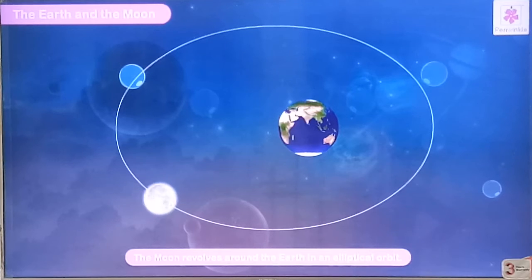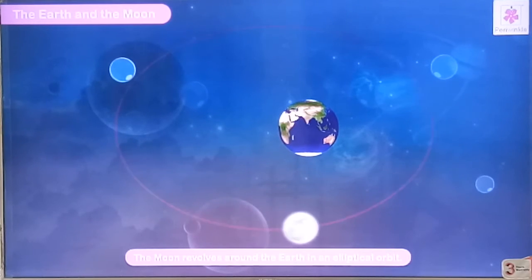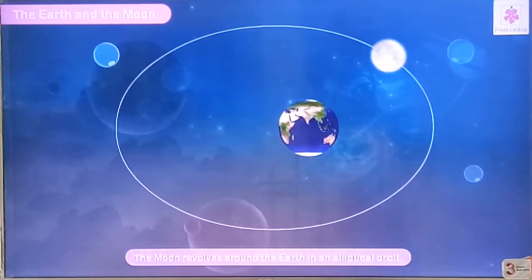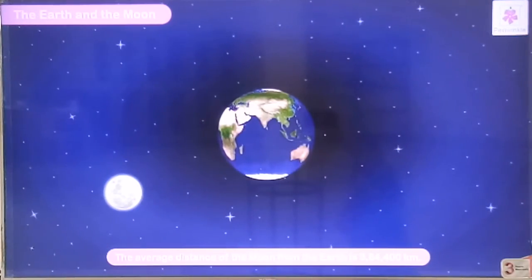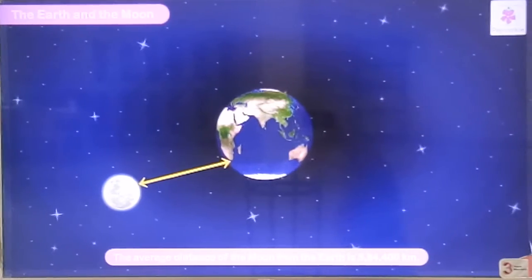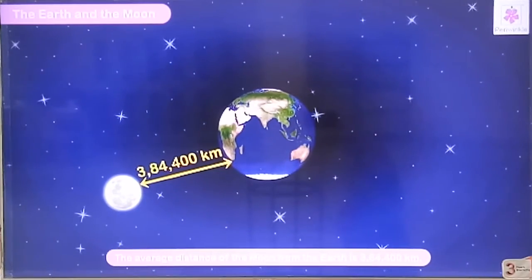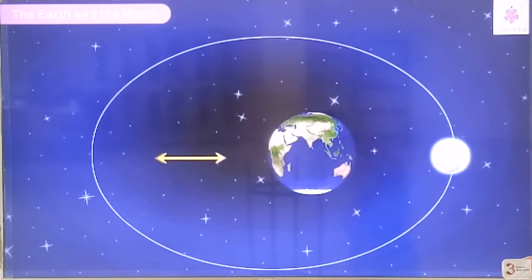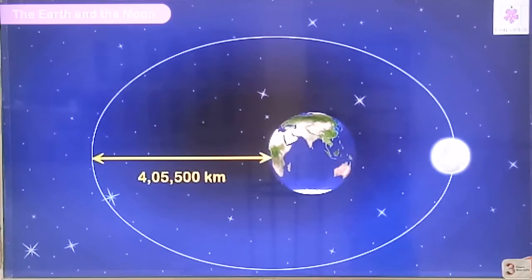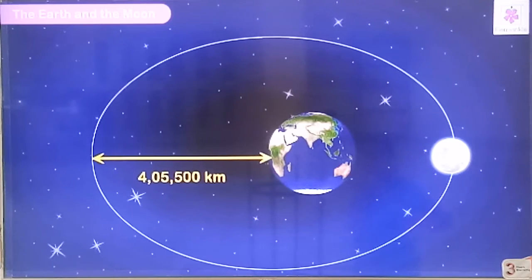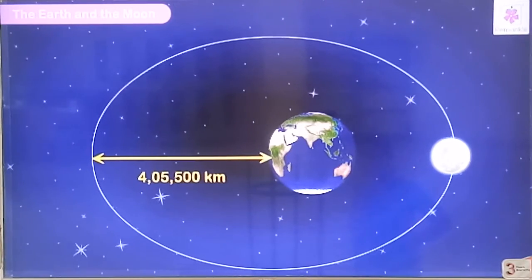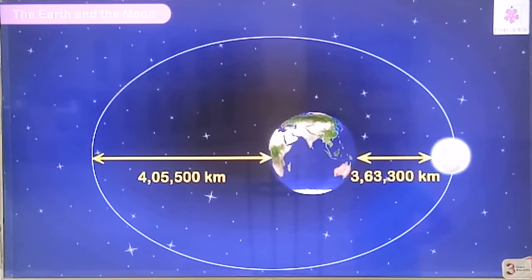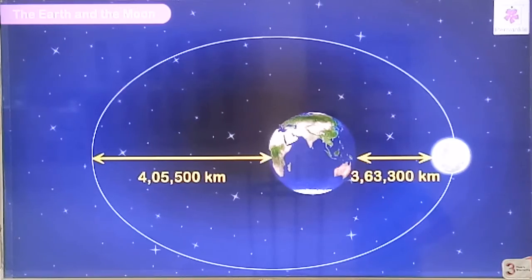The moon revolves around the earth in an elliptical orbit. The average distance of the moon from the earth is 3,84,400 kilometers, and the largest distance is 4,05,500 kilometers, and the shortest distance is 3,63,300 kilometers.